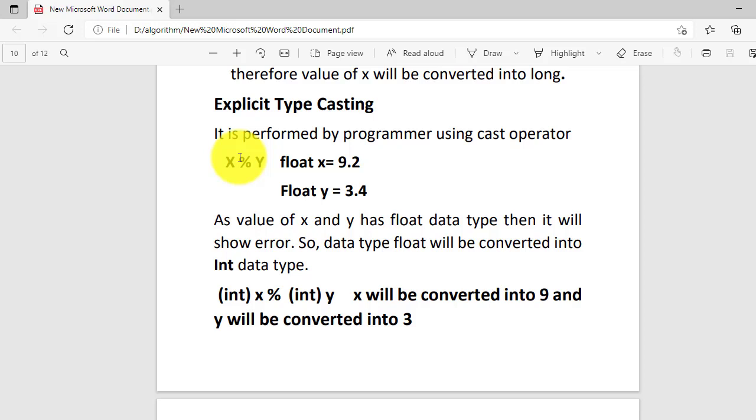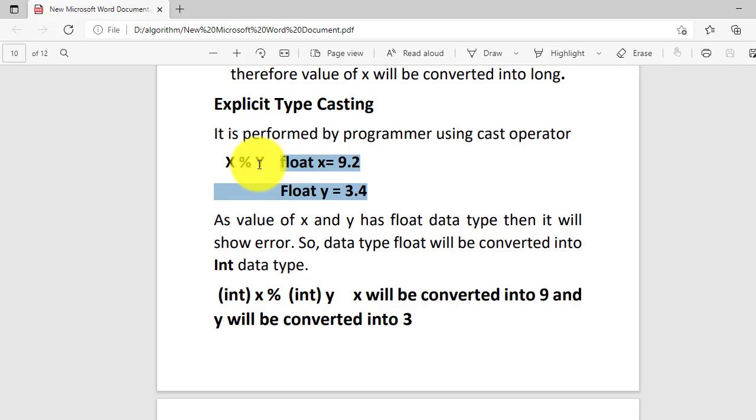Why? Because, again I am repeating this, you cannot perform the modulus operation on the float data type. The modulus operation will not work on float; it works on integer data type.